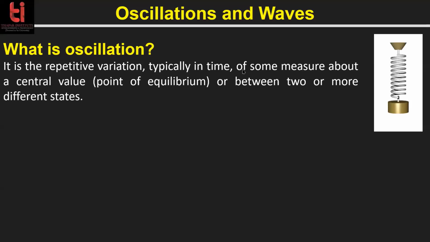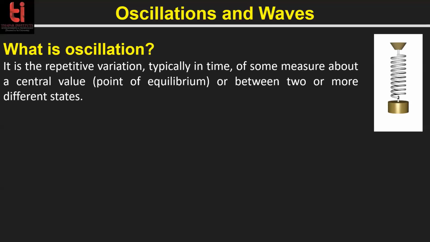Okay, let me go forward. What is oscillation? The definition given by Vanshika was very nice. It is the repetitive variation. It is the disturbance which repeats itself in time. And if this oscillation repeats itself in space along with time, then it is a wave.